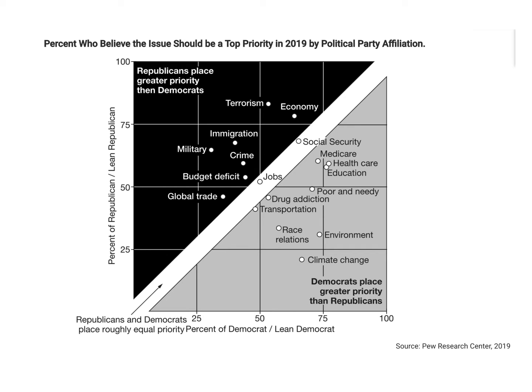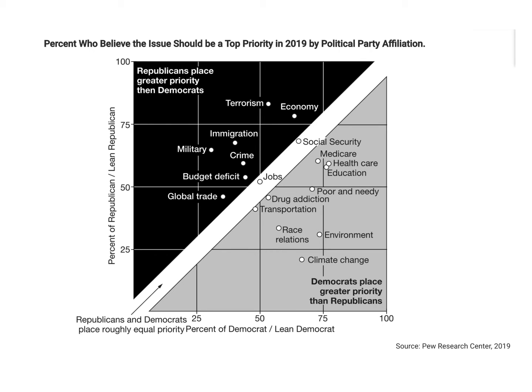So you can see how you can compare and contrast that, the issue of the environment, see how it goes to about 75% for Democrats. But then on the vertical scale, it only barely eclipses the 25%. So you can see that juxtaposition with an issue like the environment. Let's take a look at the second one there, immigration. Immigration, you're going to find there in the black portion there. Find it there. So immigration.